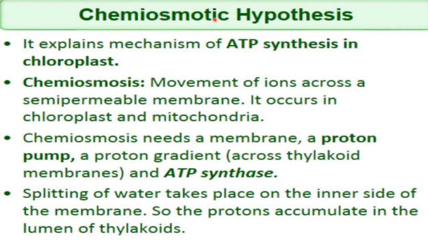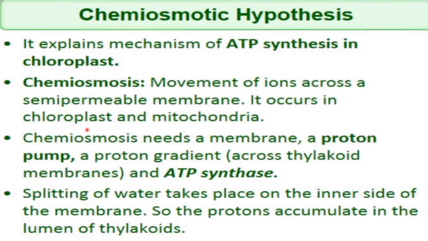So here the word chemiosmotic is representing chemiosmosis, and chemiosmosis means movement of ions across a semi-permeable membrane. So when ions are transported through a semi-permeable membrane, that process is called chemiosmosis, and it occurs in chloroplast and mitochondria.